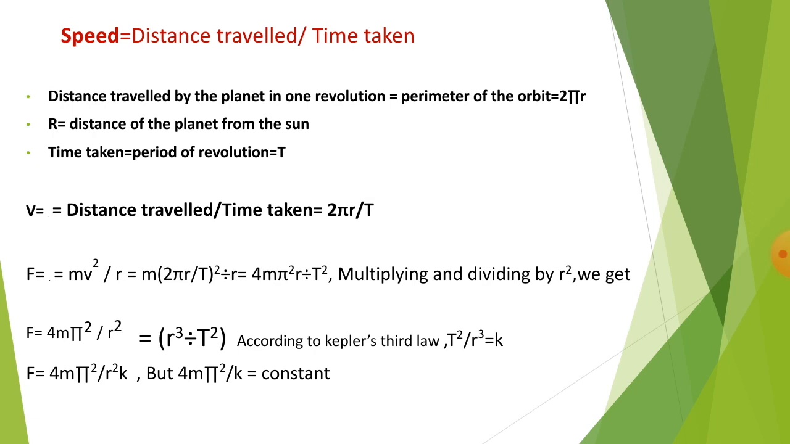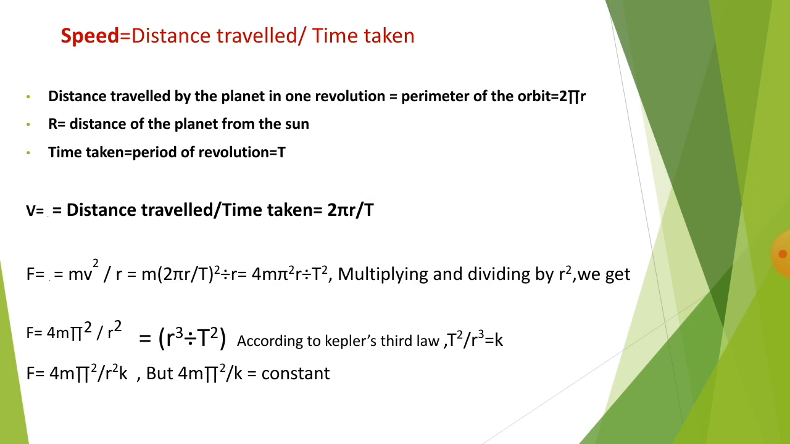Speed is equal to distance traveled divided by time taken. So the distance traveled by the planet in one revolution is equal to the perimeter of an orbit. What is the perimeter of an orbit? It is 2 pi r. r is the distance of the planet from the sun, and the period of revolution, which is equal to the time taken, is denoted by the symbol T.